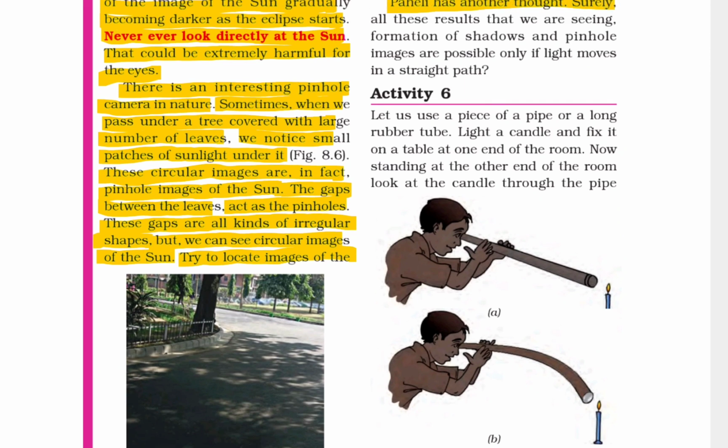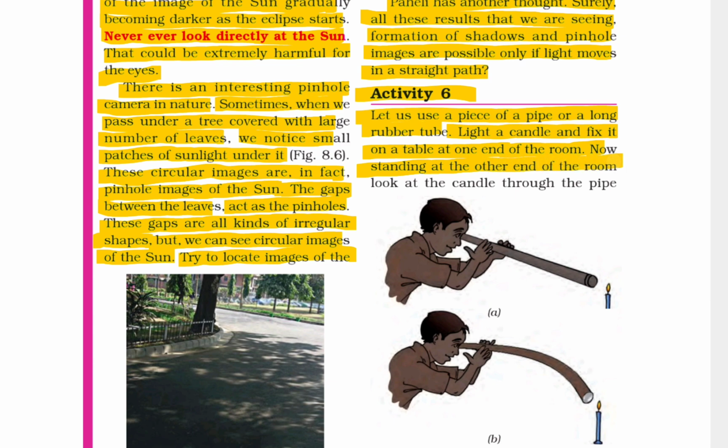Paheli has another thought. Surely all these results that we are seeing, formation of shadow and pinhole images, are possible only if light moves in a straight path. Activity 6. Let us use a piece of pipe or a long rubber tube. Light a candle and fix it on the table at one end of the room. Now standing at the other end of the room, look at the candle through the pipe.